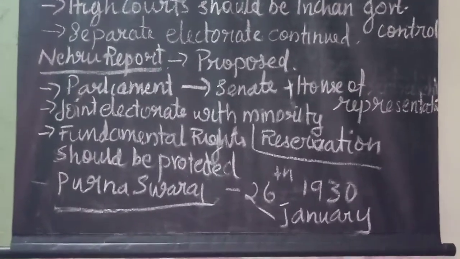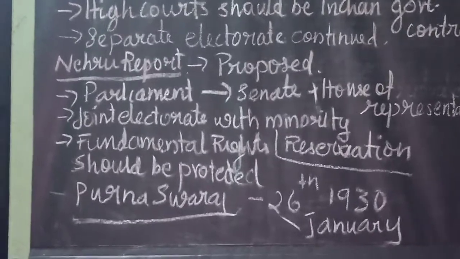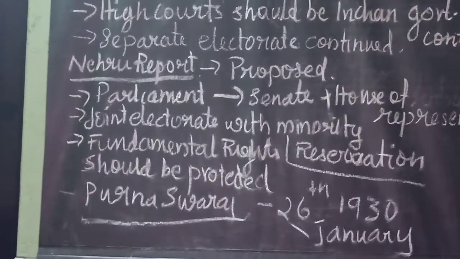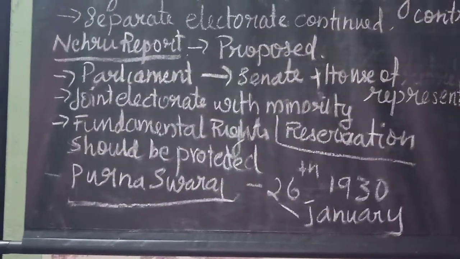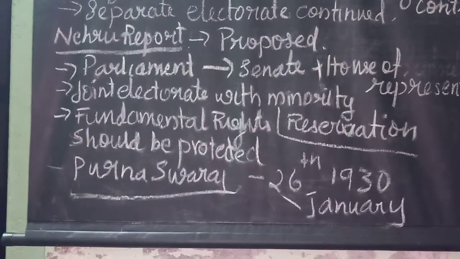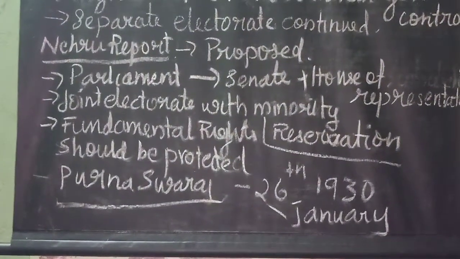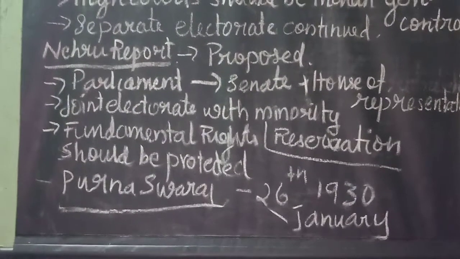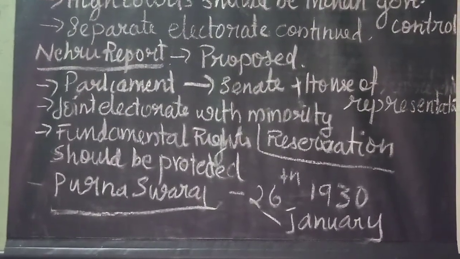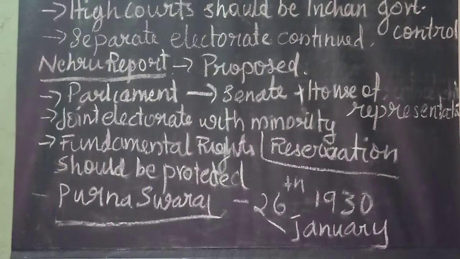Okay. So the Britishers did not consider this Nehru report. At last, Jawaharlal Nehru was made the president of Congress at the historic Lahore session of 1929, and it passed a resolution declaring Purna Swaraj. That means complete independence. So the main objective of Congress was to declare complete freedom or complete independence.